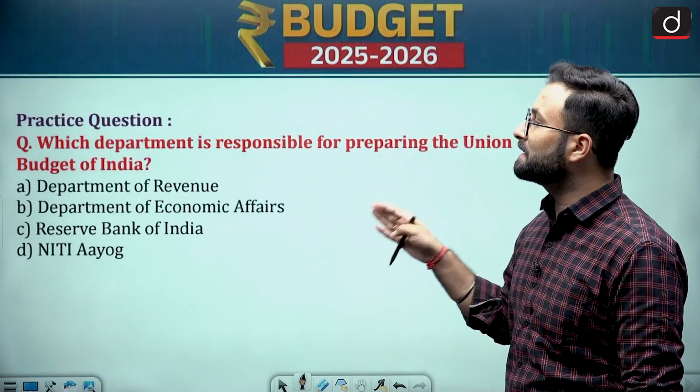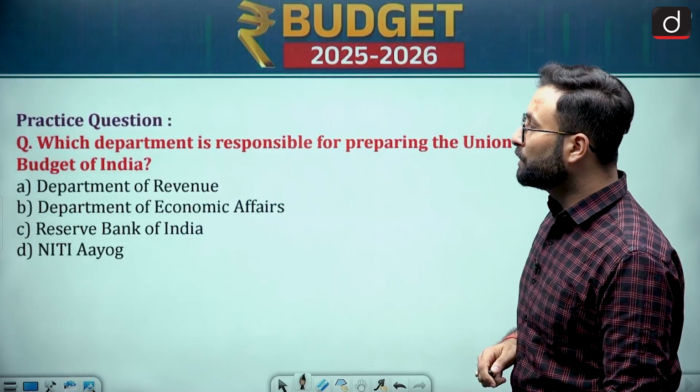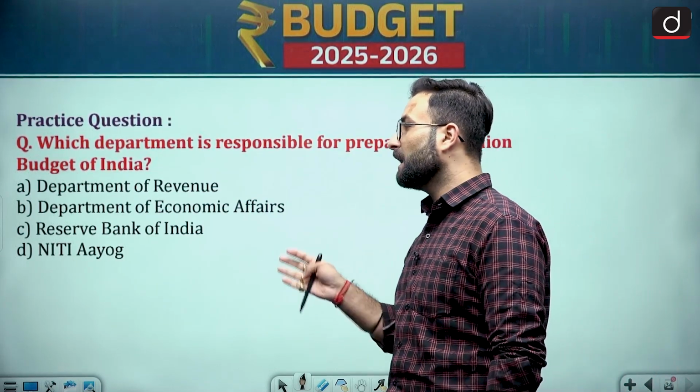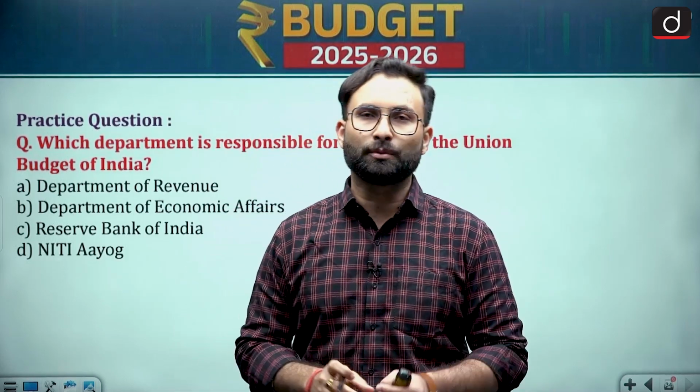Now for your practice, there is this one question: which department is responsible for preparing the Union Budget of India? Department of Revenue, Department of Economic Affairs, Reserve Bank of India, and Niti Aayog. We have already discussed that, so you can attempt this question and answer to me in the comment box.